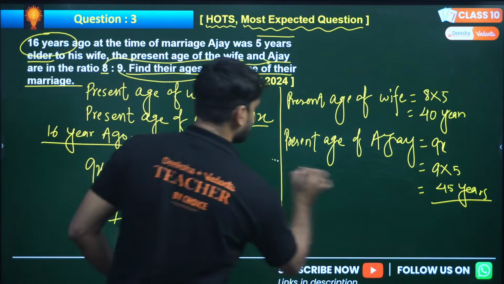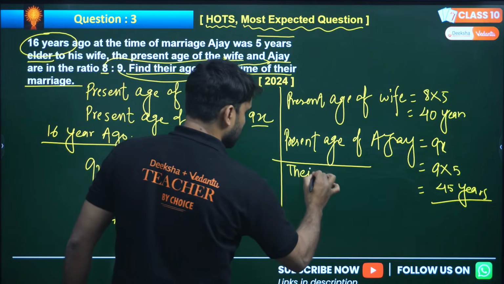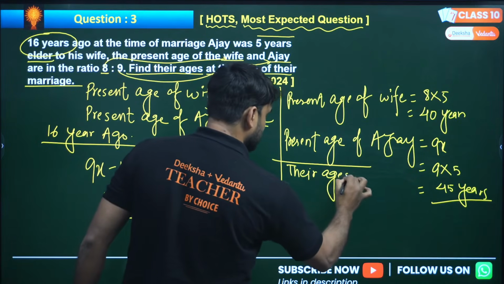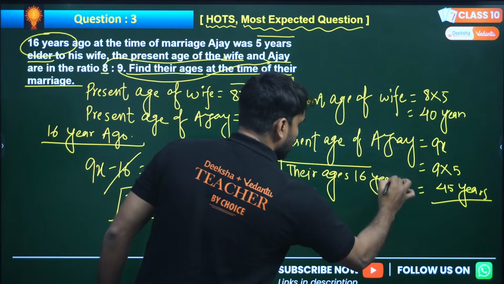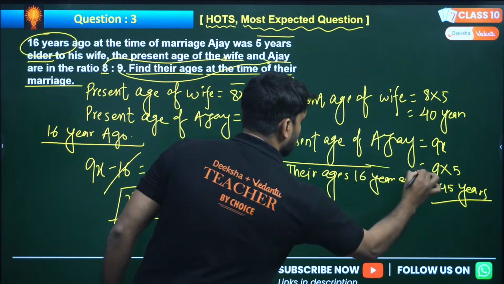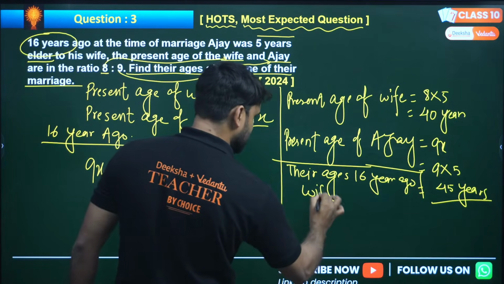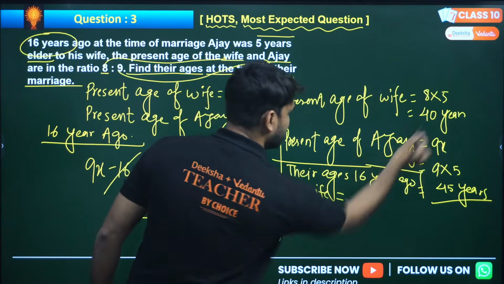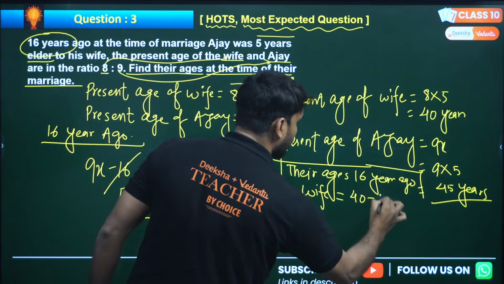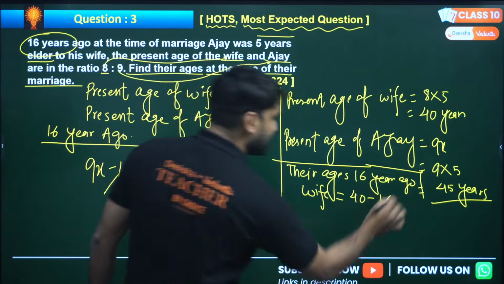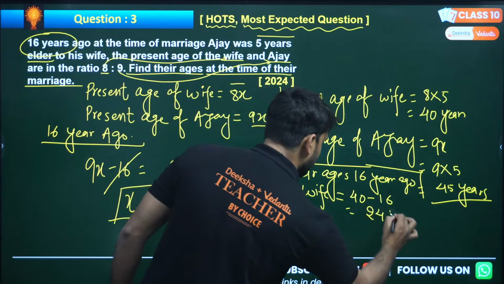So their ages 16 years ago. For the wife, her present age is 40. 40 minus 16 gives 24 years.